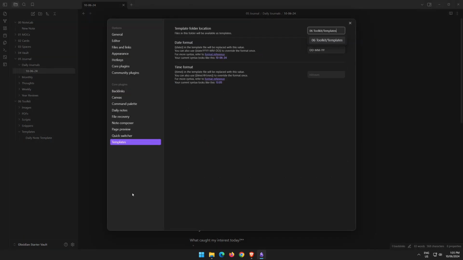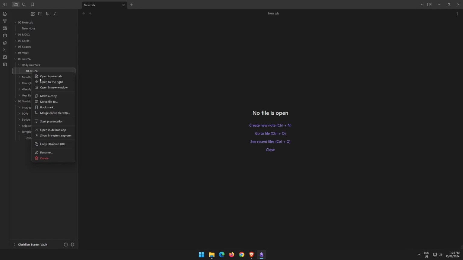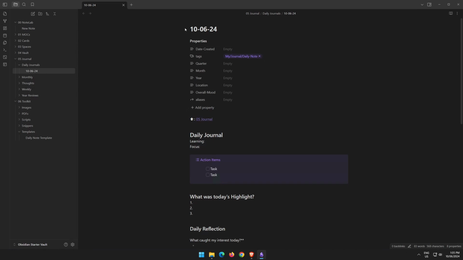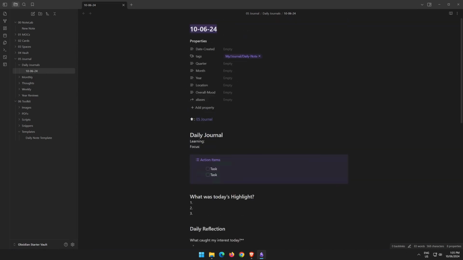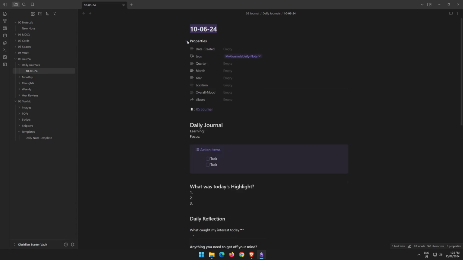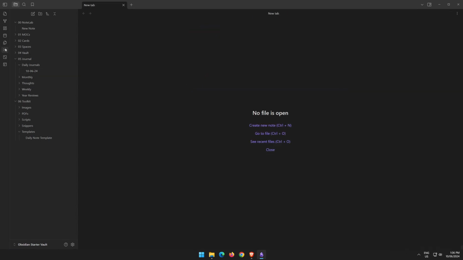We could go one step further and go over to here, and we could go into our daily notes and we could update the template file location with that daily note template, so we don't have to insert the template every time. And now if I close this and delete it and come back to open today's daily note, it's going to put today's date and insert that template for me. So now I can go ahead and enter my daily note. You can always toggle your properties or your metadata out the way if you don't want that. You don't need to use it either, but it is handy to have when you start building relational databases. So we'll close that one for now.